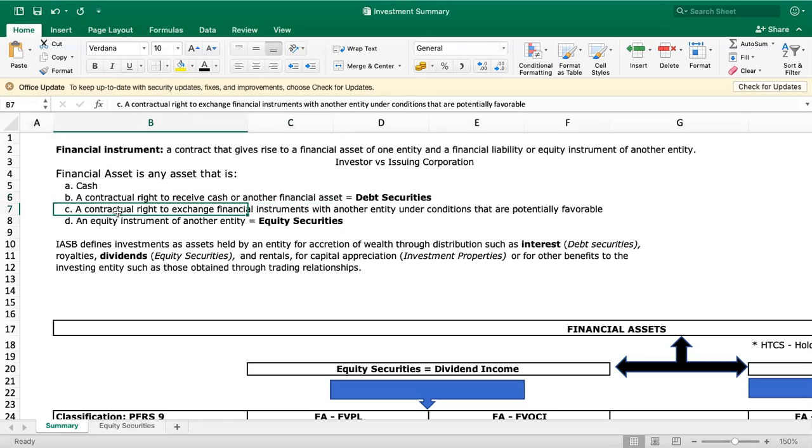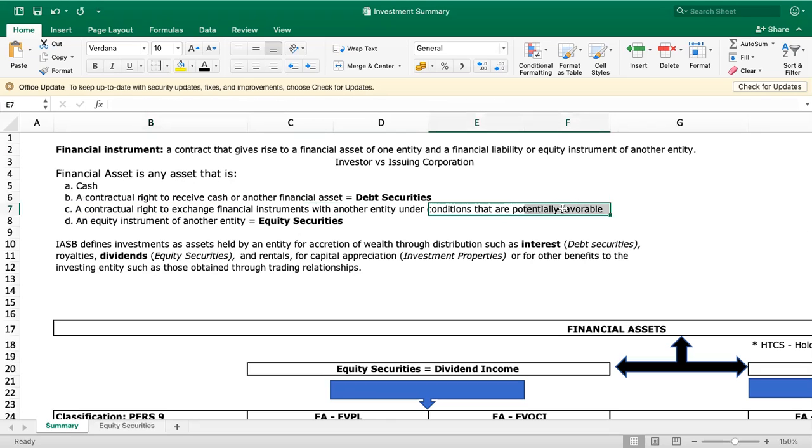Next is a contractual right to exchange financial instruments with another entity under conditions that are potentially favorable. Take note that the conditions are potentially favorable on our part. I think this is applicable to derivative contracts. We'll discuss that in the next discussion.